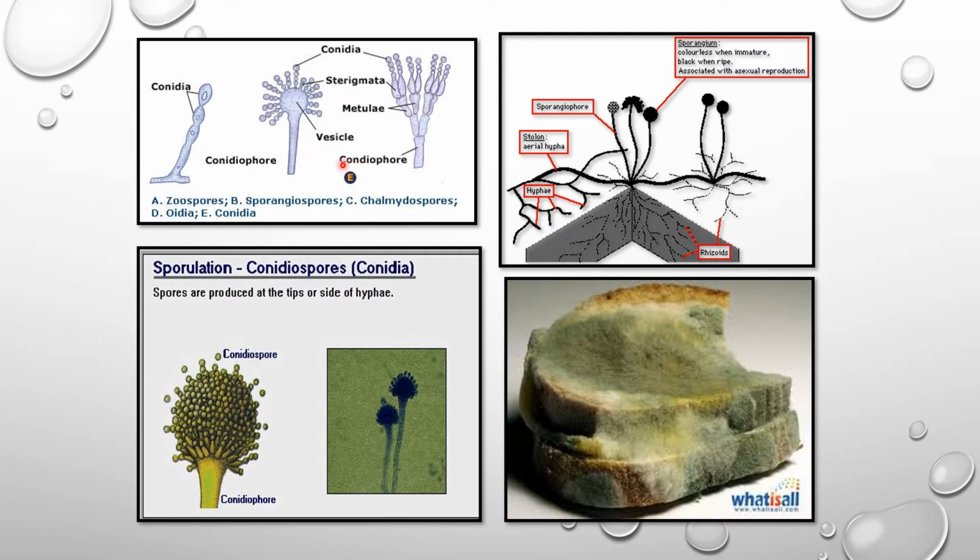So these also reproduce asexually by sporulation. Here you can also see that a sporangium forms. Inside the sporangium little spores develop, and those spores can form new organisms. So it is one of the modes of reproduction of fungal hyphae and formation of a new one.